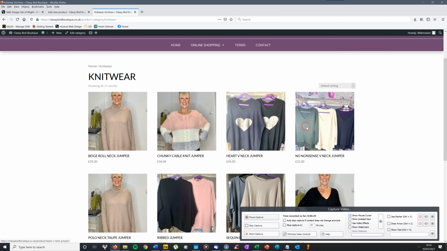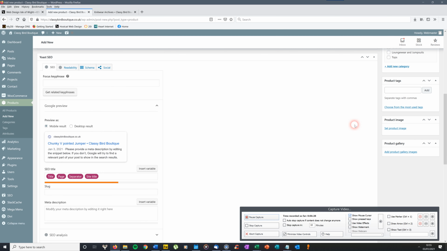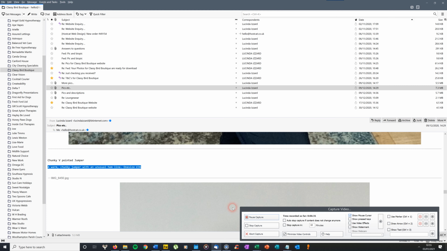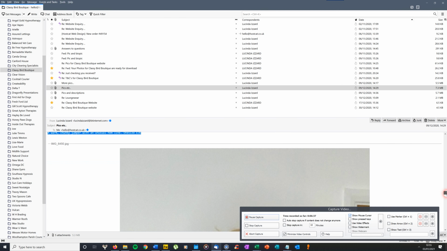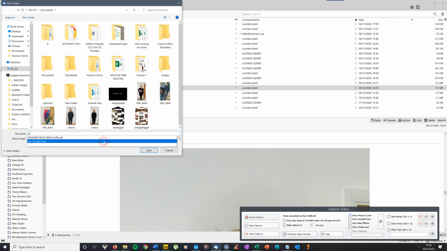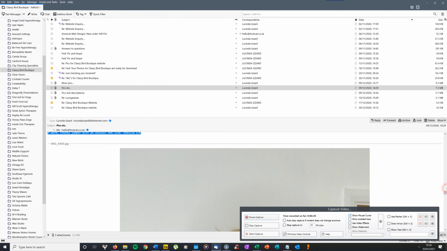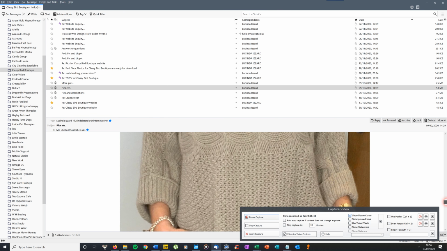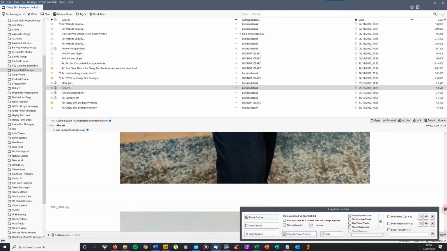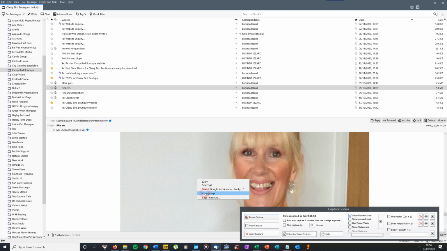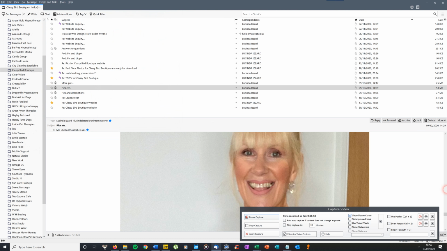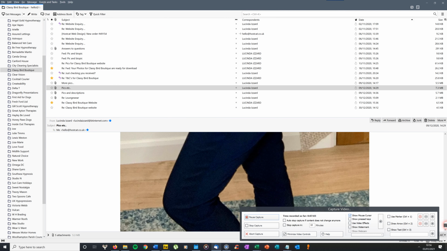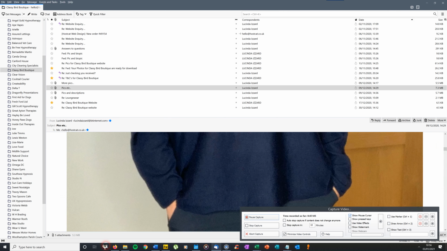Right, you'll see those are the main product images, and you've only got one, so I didn't actually save these ones to my PC beforehand, so I'll do it now quickly. So save this one. I'm just going to call that warm 1, and I think there's another one. Yeah, warm 2. So that I've got them on my PC rather than on an email. You won't need to do that part.